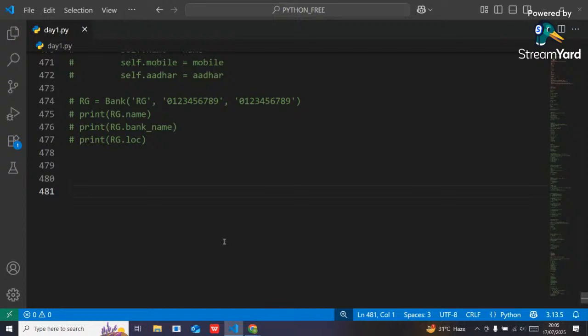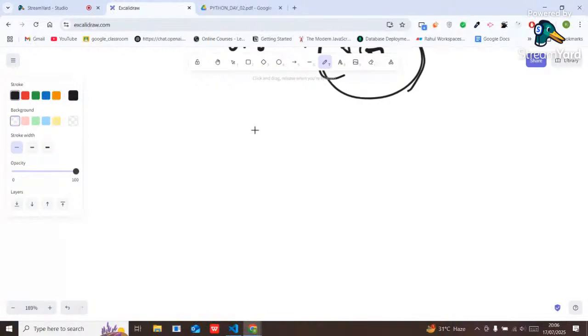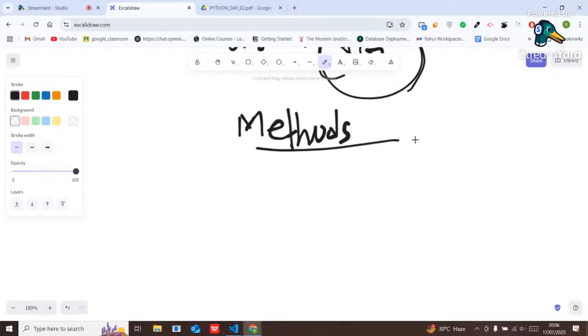Okay, guys. That's all about our constructor. Now let's move forward to an important concept: methods. In Python OOPS, multiple methods are there. So let's understand them. First of all, in methods we have the class method.